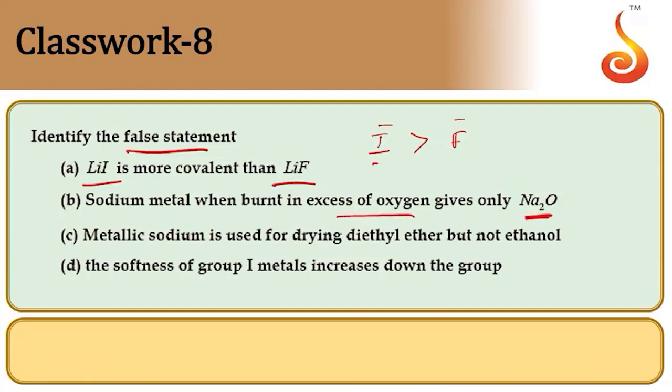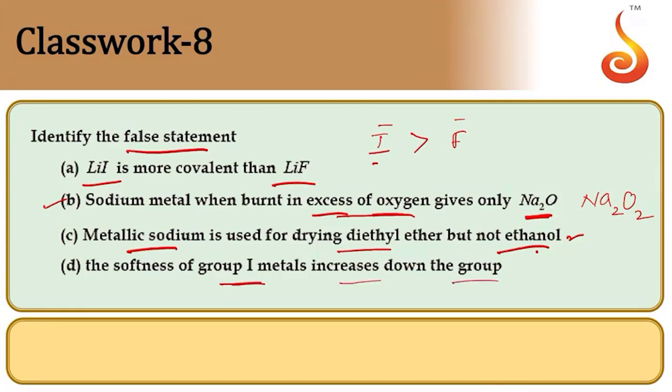Then sodium metal when burnt in excess of oxygen gives only sodium oxide. They have taken excess of oxygen here. So actually in excess of oxygen, the compound formed will be Na2O2, sodium peroxide. So the false statement must be B. Then metallic sodium is used for drying diethyl ether but not ethanol, because sodium reacts with ethanol and produces H2 gas. So metallic sodium cannot be used for drying ethanol. It can be used only for drying diethyl ether, which is also a correct statement.